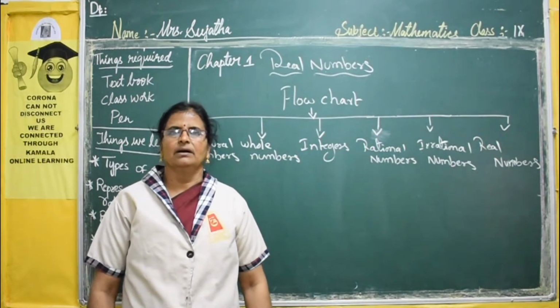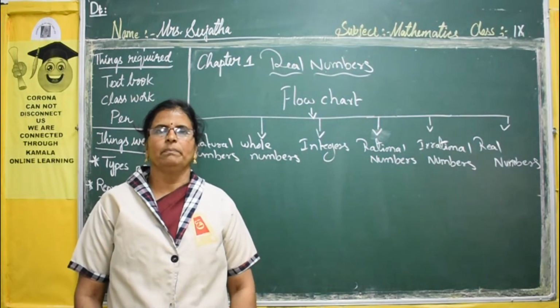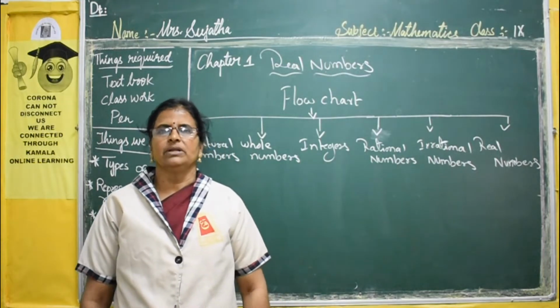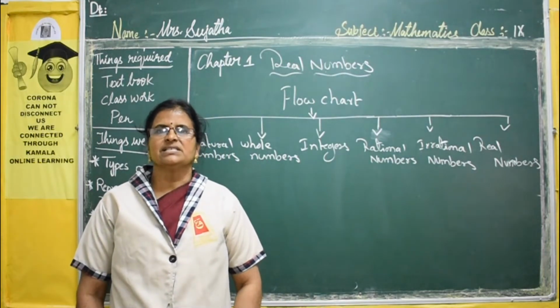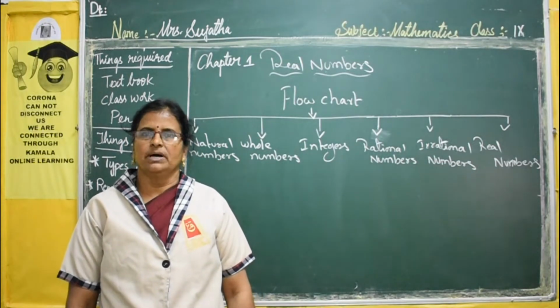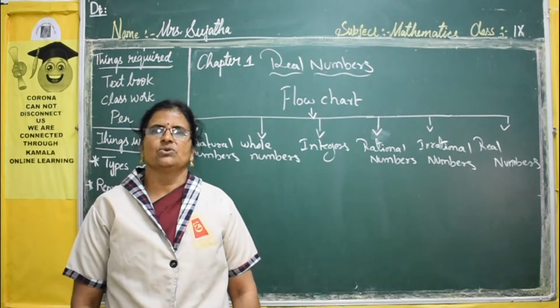Before going into that, I hope that all are safe at home and all are listening to your parents' guidelines. I want to say about SMS. S stands for social distance, M stands for mask, and S stands for soap. What is social distance?